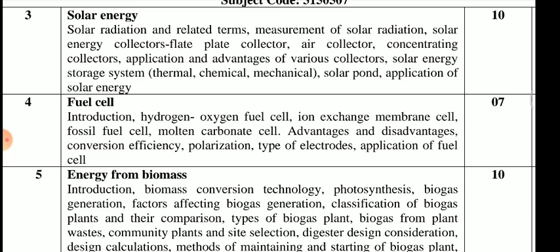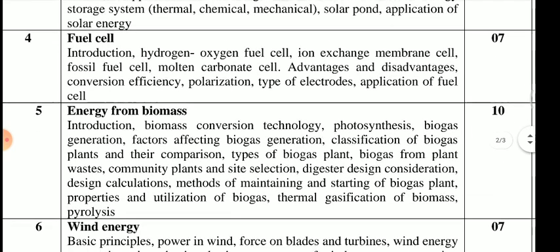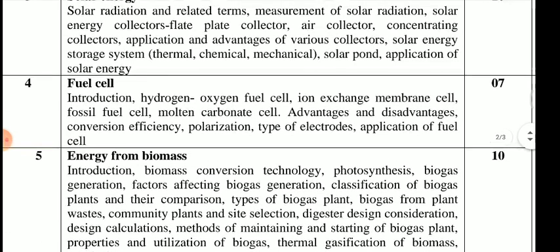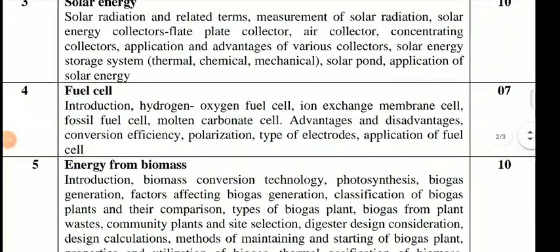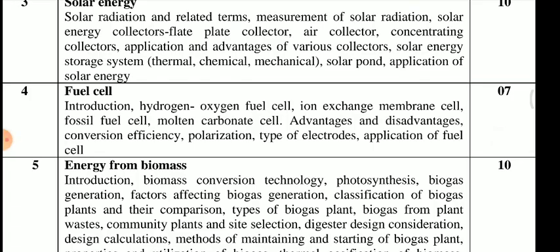So all these things we are discussing in this chapter, fuel cell. Okay, so let's start the fuel cell introduction part.